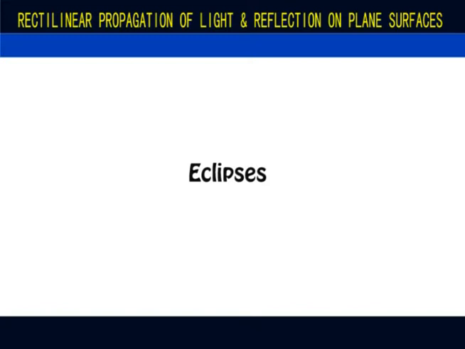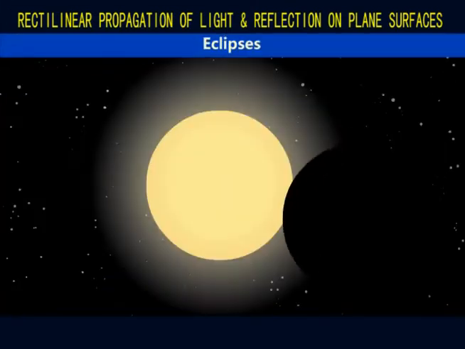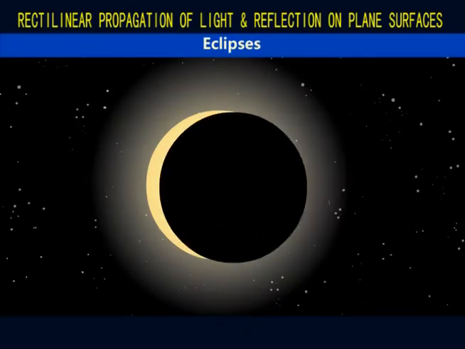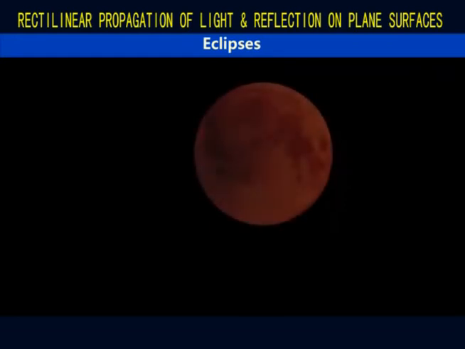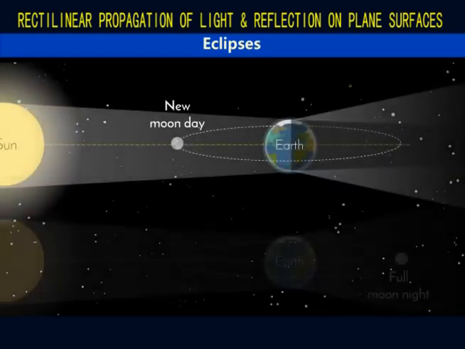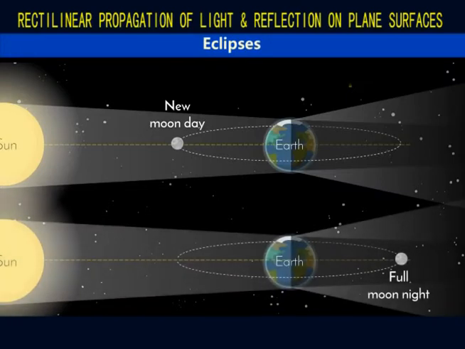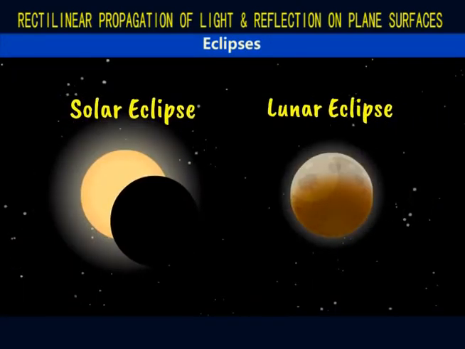Now, an eclipse is a phenomenon of shadow formation in which there is total or partial disappearance of the sun or the moon as seen from the earth. Eclipses are of two types depending on the relative position of the moon, sun, and the earth: solar and lunar eclipses.